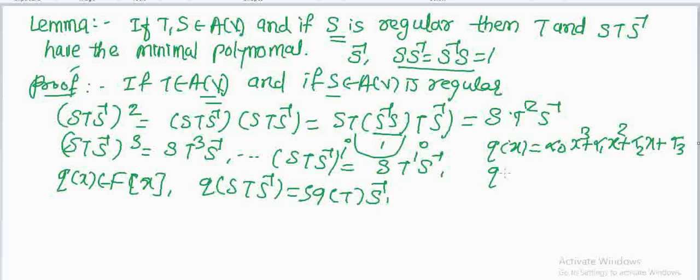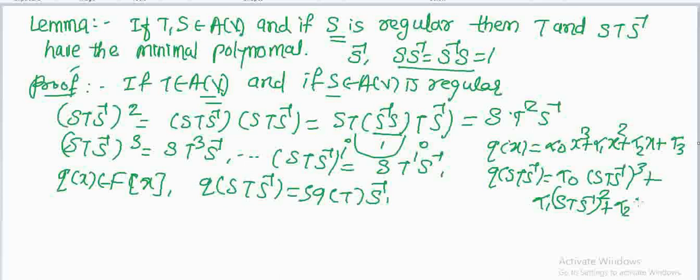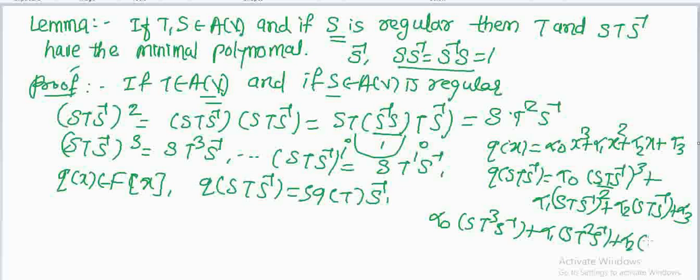Then q(S T S inverse) equals alpha 0 (S T S inverse) cube plus alpha 1 (S T S inverse) square plus alpha 2 S T S inverse plus alpha 3, which equals alpha 0 S T cube S inverse plus alpha 1 S T square S inverse plus alpha 2 S T S inverse plus alpha 3.